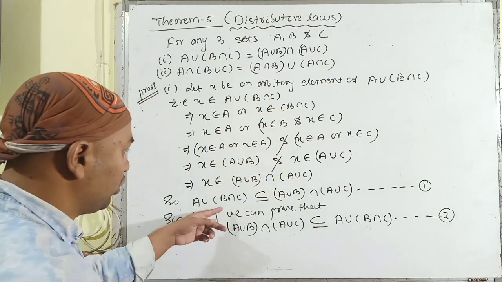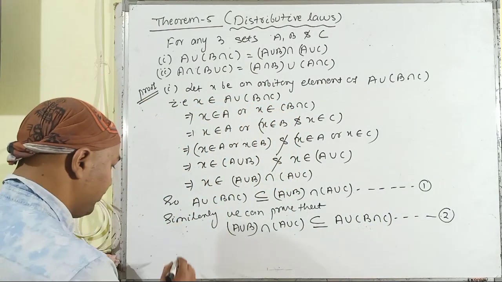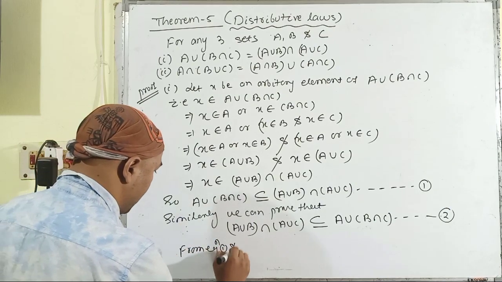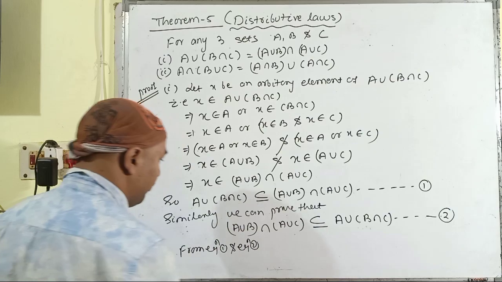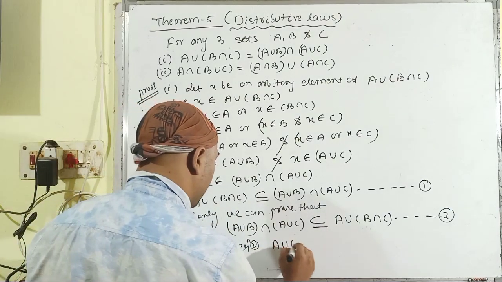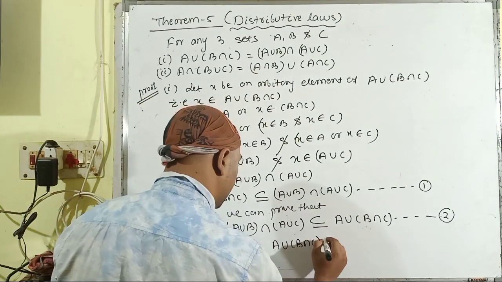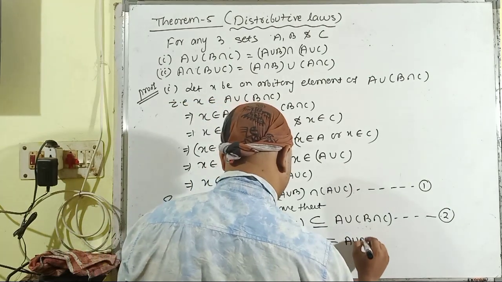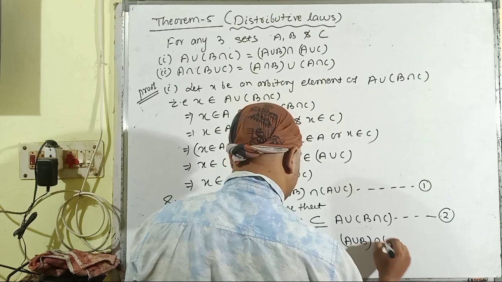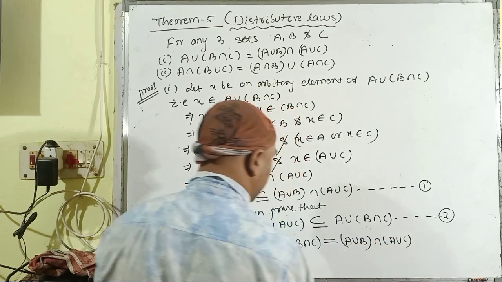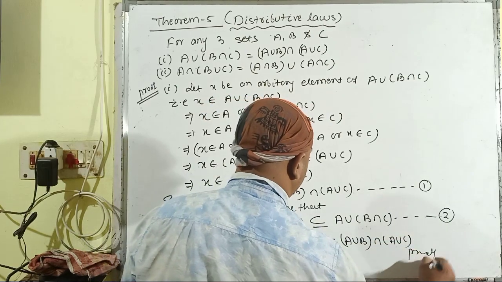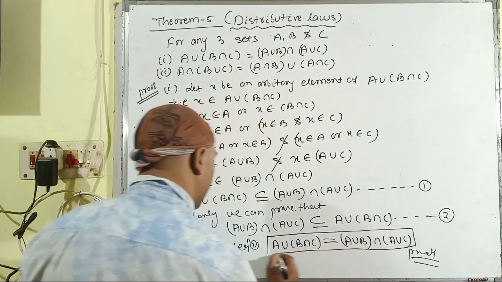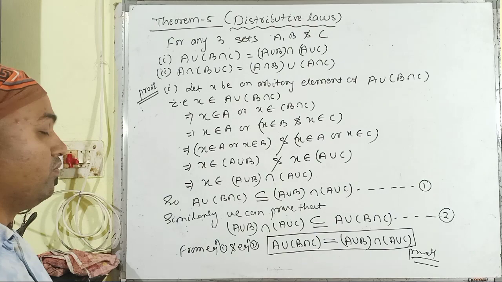So from equation 1 and equation 2, A union (B intersection C) is equal to (A union B) intersection (A union C), and here is the proof of the first part of theorem number 5.